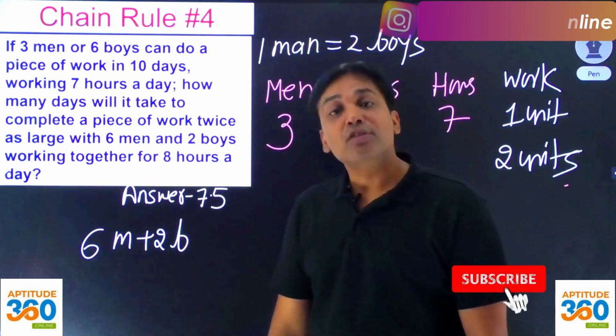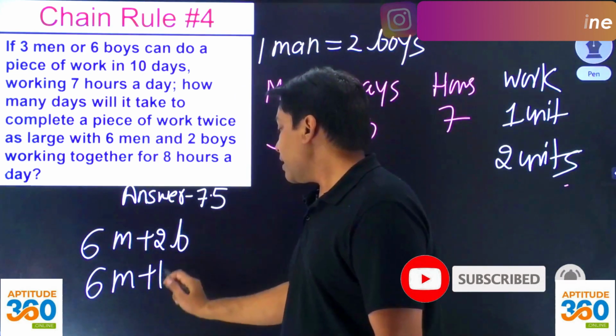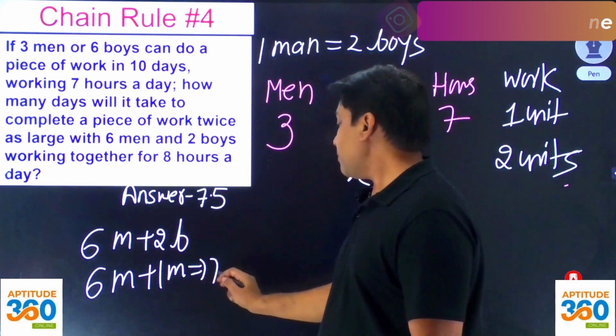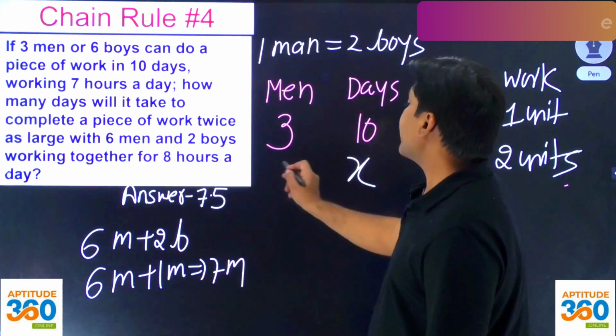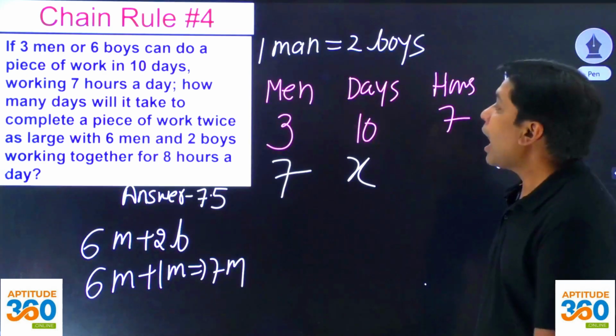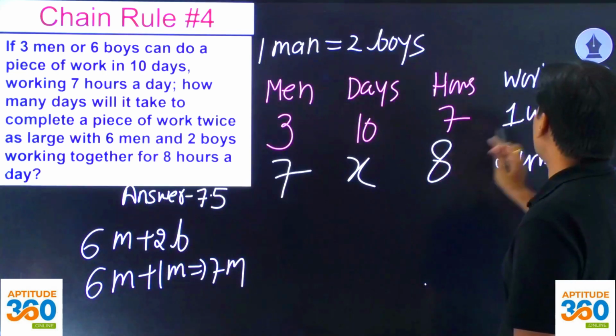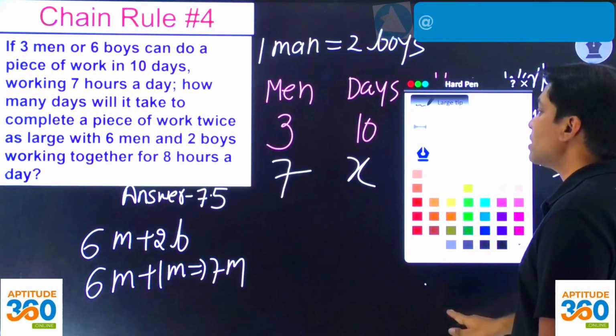2 boys are as good as 1 man. So this can be written as 7 men. So over here I'm going to write 7 men. And then how many hours are they working? They are working for 8 hours a day. Can you simplify the problem now? It's way too simple now.